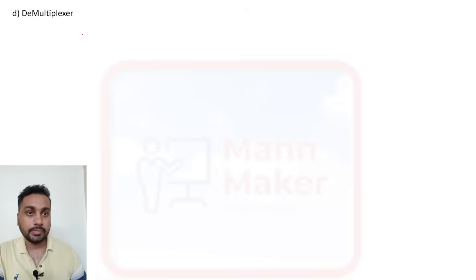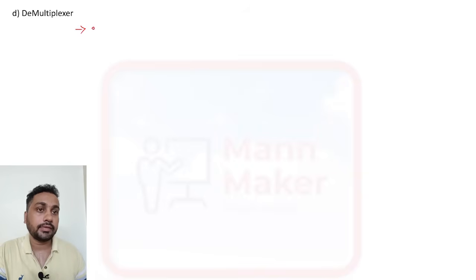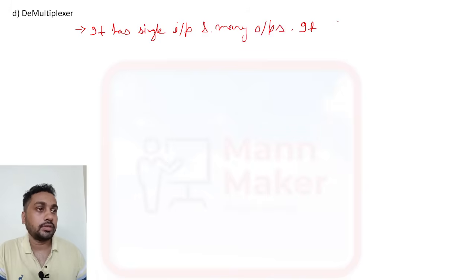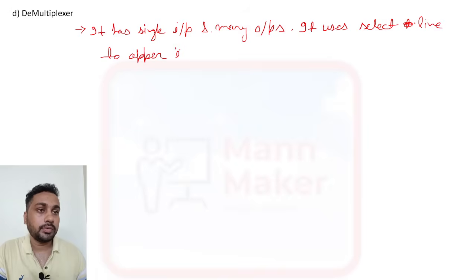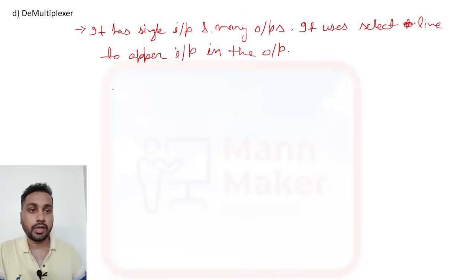Now the demultiplexer. In a demultiplexer, it has a single input and many outputs. Here also it uses select lines. It uses select lines to make the input appear in the output.